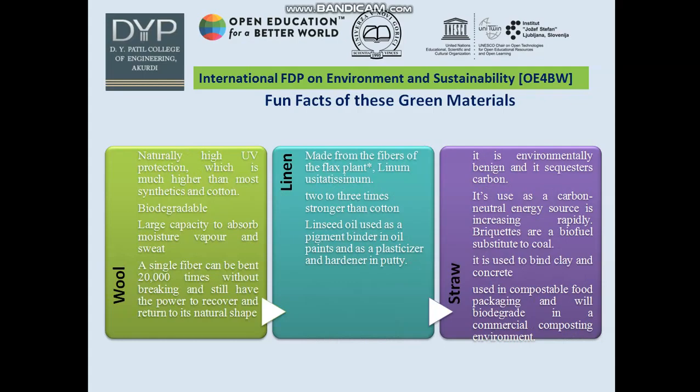Wool has naturally high ultraviolet protection, much higher than most synthetics and cotton. It is biodegradable and has a large capacity to absorb moisture, vapor and sweat. A single fiber can be bent 20,000 times without breaking and still has the power to recover and return to its natural shape.